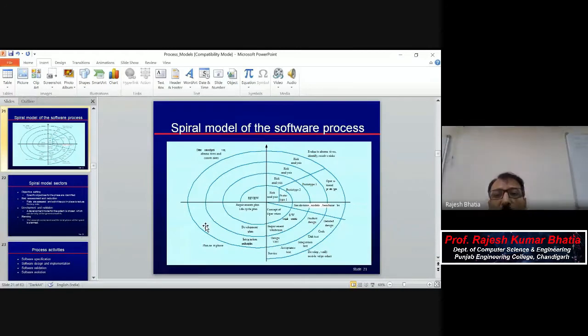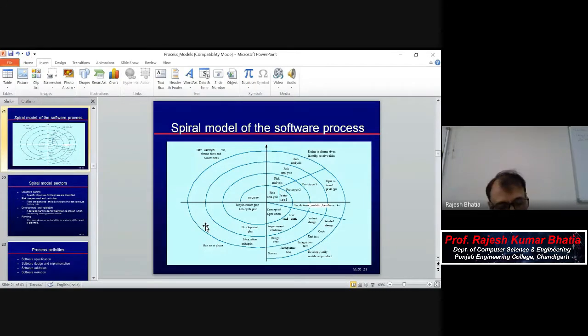So just to recall you in spiral, there were 4 quadrants. The first was to determine the objectives and constraints. The second quadrant was for risk analysis, basically, and to develop the prototypes based upon the requirements, 1% or 2%, the objectives or constraints which you have understood in the previous phase. The third quadrant is for develop and verify. And the fourth quadrant is plan the next phase on the basis of your past experience in 3 quadrants.